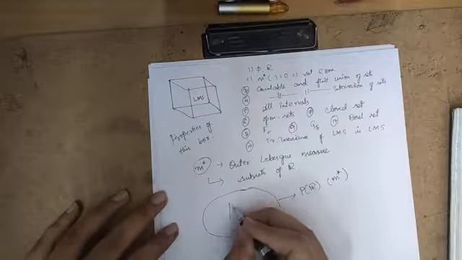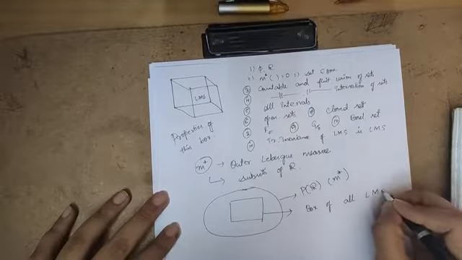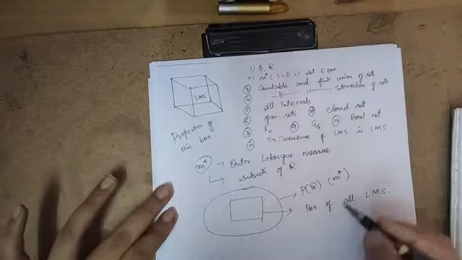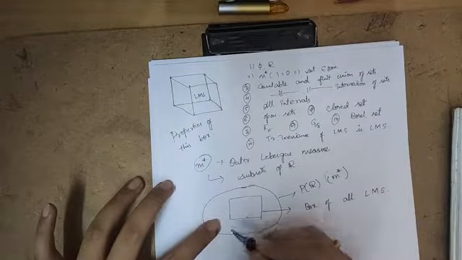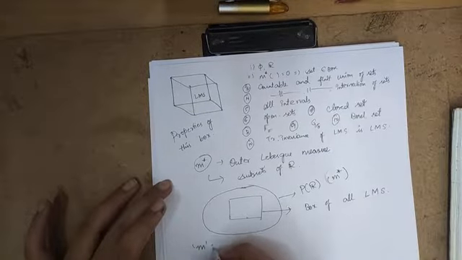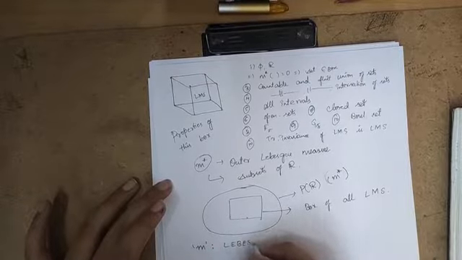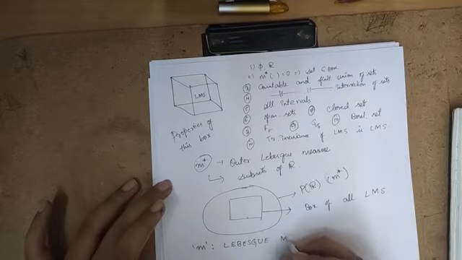Inside this I have a box, and this box is the box of all Lebesgue measurable sets. Okay. So what I am doing now is I am restricting my m star to this box so that I will get a new function. I will call that new function m, that is nothing but Lebesgue measure.